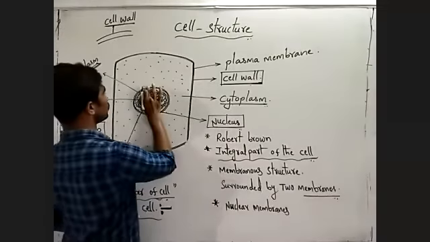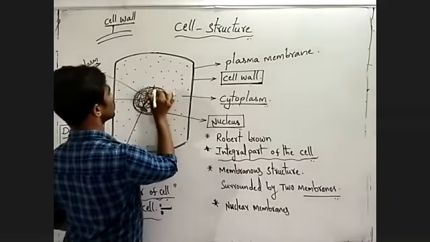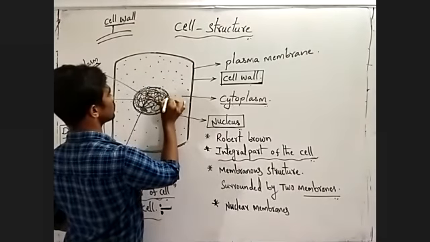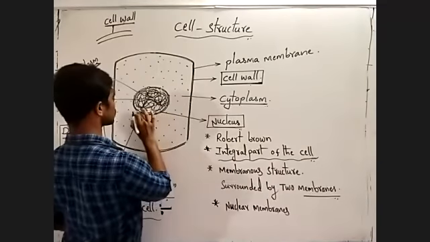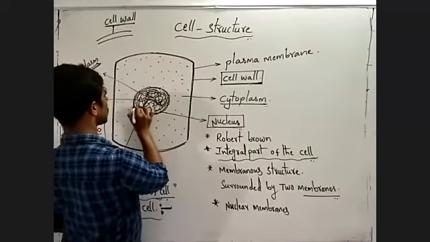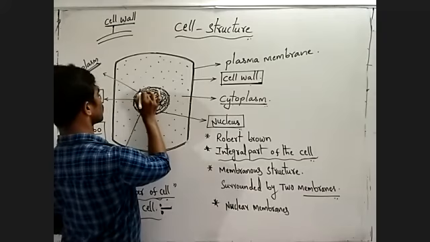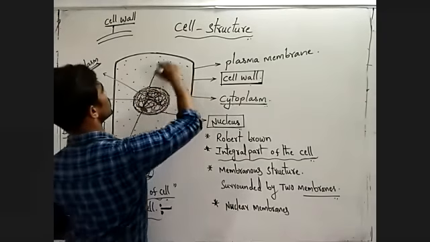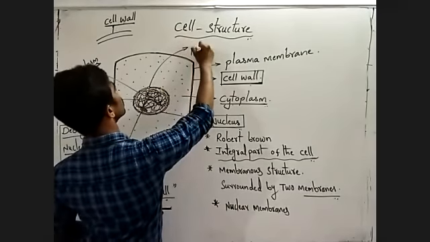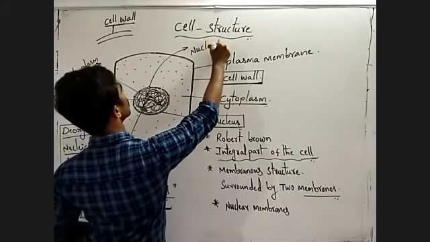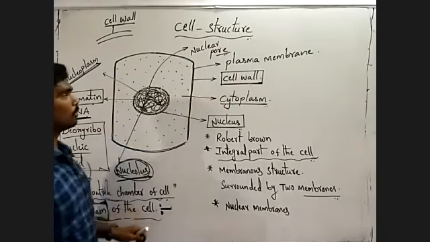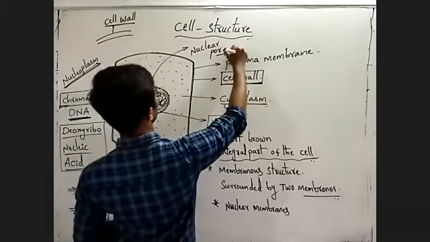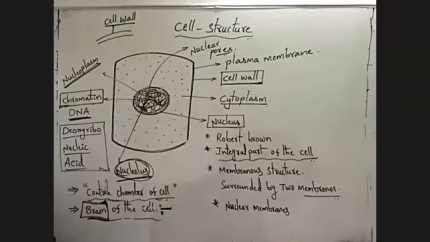When we observe the nucleus, we can observe small pore-like structures. These are called nuclear pores. Okay, observe once.